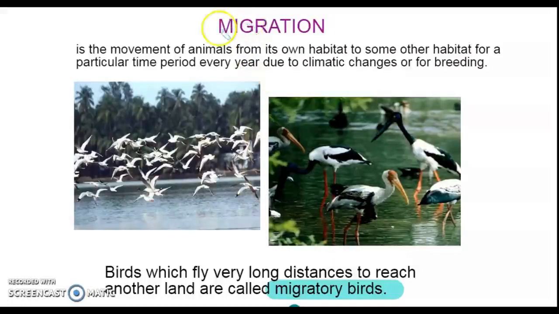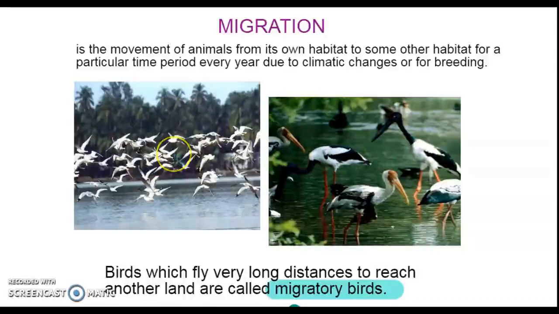Now, migration. What does that word mean? It means to go from one place to another. So there are birds which migrate from one place to another. They migrate because of the climate.